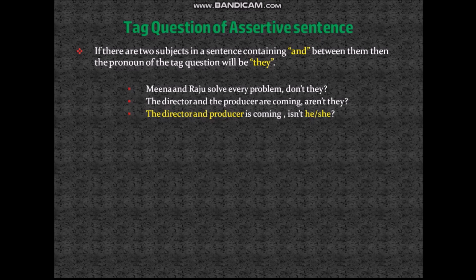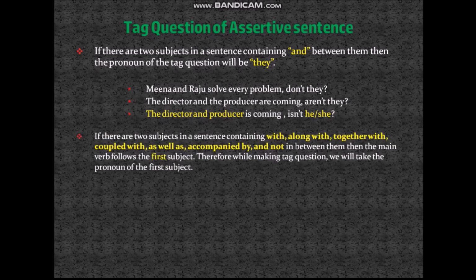That means here the director and producer are the same person. That's why we are calling them "the director and producer." And in the previous sentence, the director and the producer are two different persons. But in the next sentence, the director and producer is the same person.